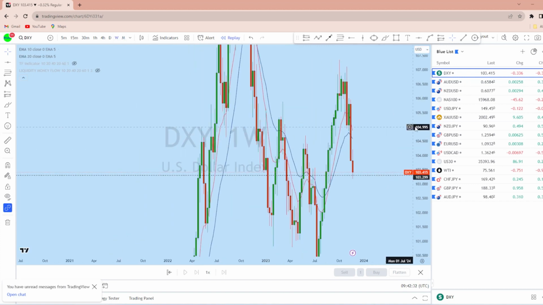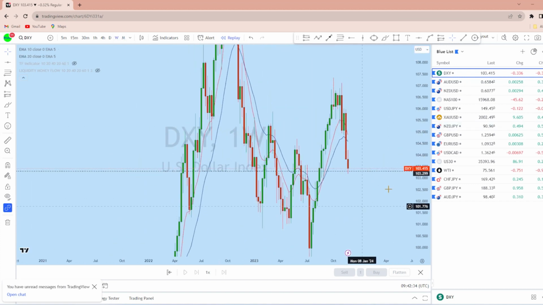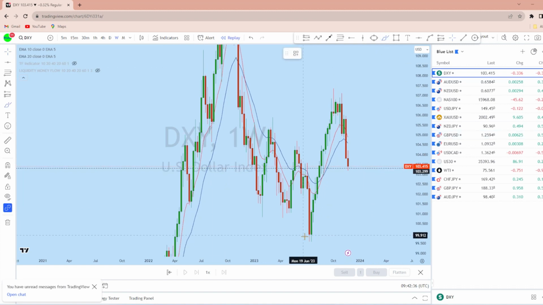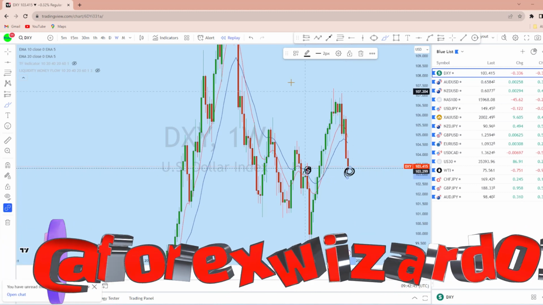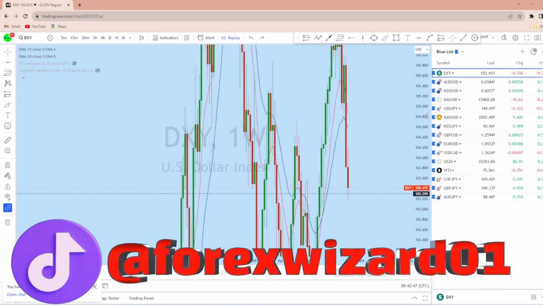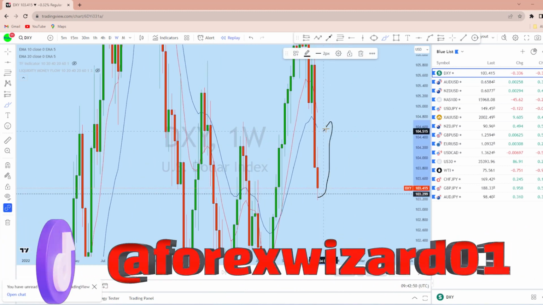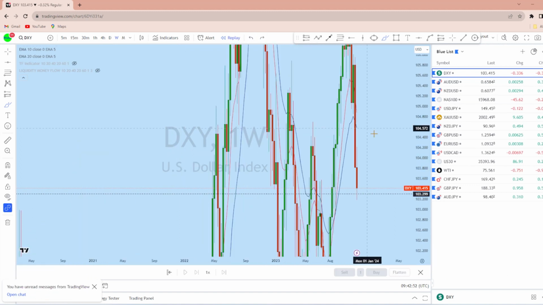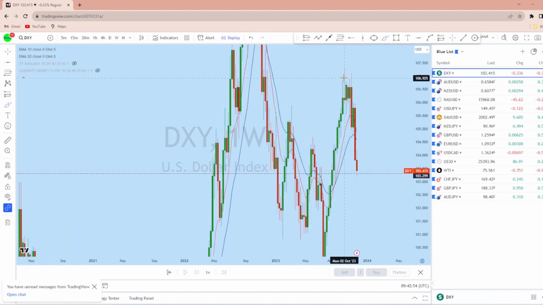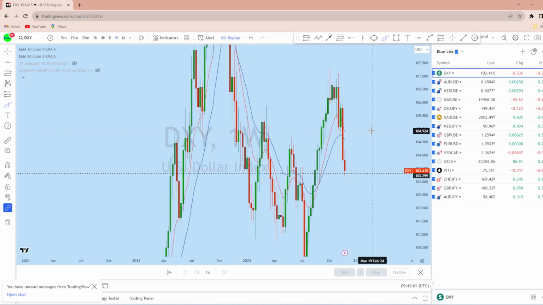Looking at the weekly time frame, we can see that from the weekly perspective, there was a huge bullish impulse on DXY, followed by this correction to this previous resistance here, which is turning support. And from that zone, what we can expect on DXY is to go back up to create a new higher high. As it is a long-term bullish market that has come down for a deeper pullback, I think DXY might start to make another bullish impulse to the upside with the upcoming weeks and months.